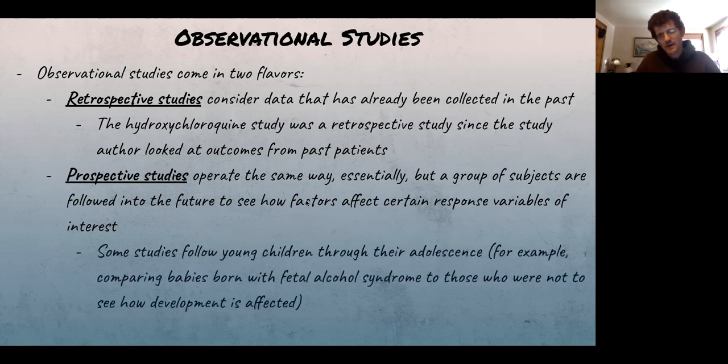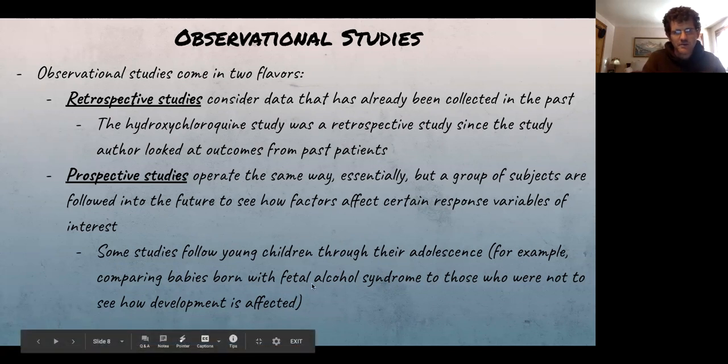You might have heard about researchers who watch kids as they grow up and observe them. Of course, and we'll talk about this in a minute, it would be highly unethical to randomly assign a kid to be raised a certain way. So you wouldn't do an experiment on young children, but you could observe them and look at certain factors, like a baby born with fetal alcohol syndrome versus those who were not.